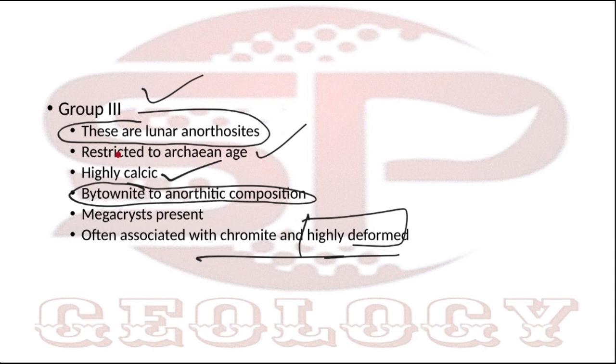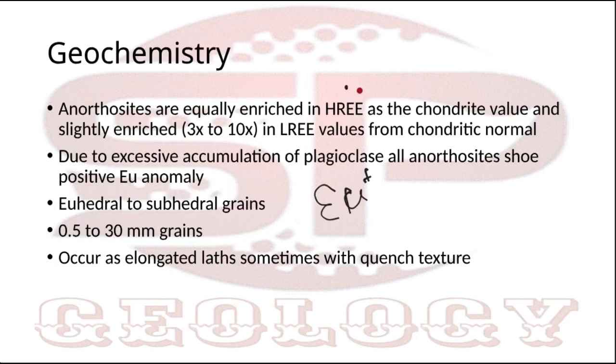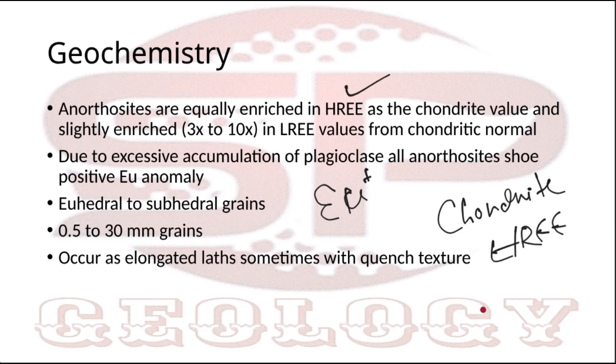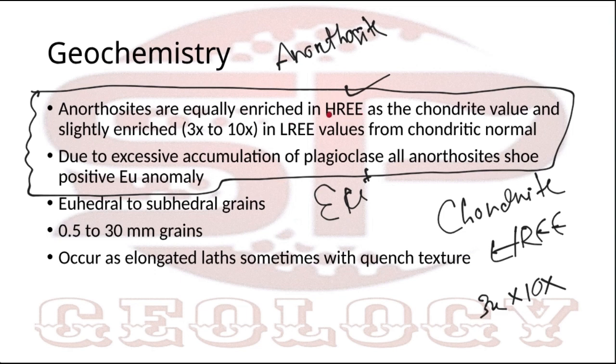If I am drawing, this is the one value. It will be similar to the chondrite. I am considering this is europium, and this is the HREE part. This will be similar to the chondrite, that means it is equal to 1. Then it shows a europium anomaly, so I am creating a peak. Then it is slightly enriched, 3x to 10x, in LREE values. So this is 1, this is 10. It is a logarithmic scale, so you can draw from 10 or from the middle of the 10.